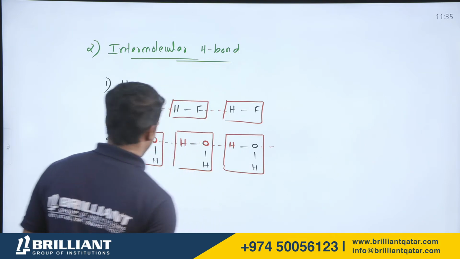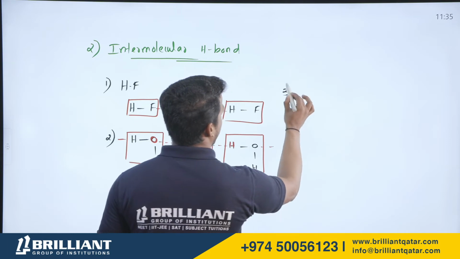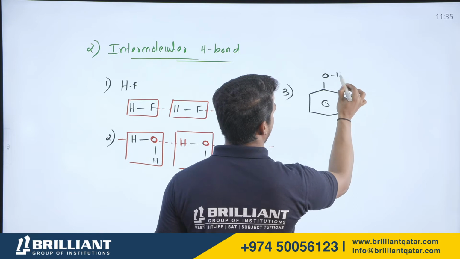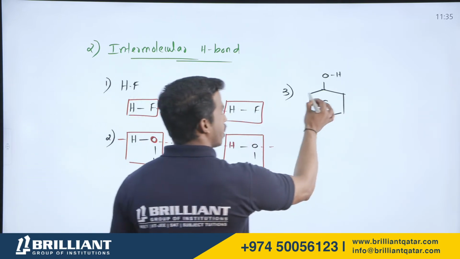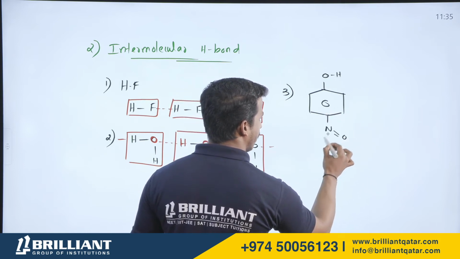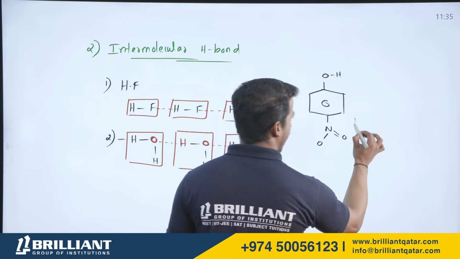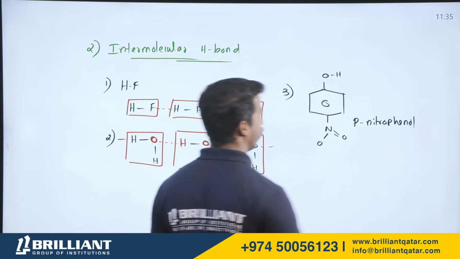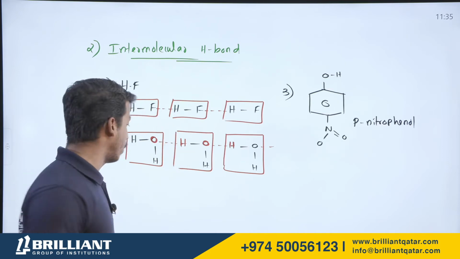Which example do you need, dear student? The third example. Suppose let me consider another compound. What is this compound? Say all of you. Benzene with OH is called phenol. You know, these are called ortho, this is called meta, this is called para. In the para position, let me place one nitro group, NO2. What is the name of this compound? We can say para-nitrophenol, right? In the para position, there is a nitro group on phenol. So para-nitrophenol. We discussed ortho-nitrophenol already, right?